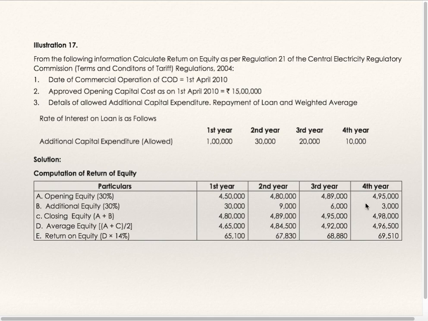Opening plus additional is closing. Opening plus closing divided by 2 is average. 14% of average is return on equity, which is 69,510.